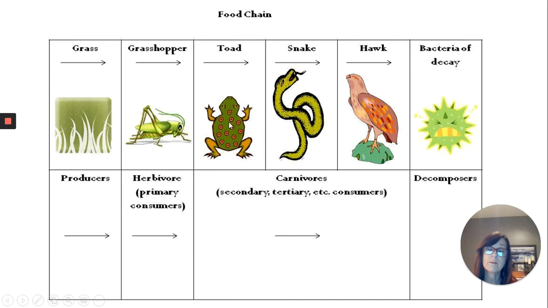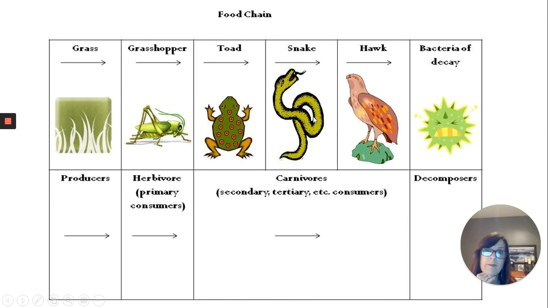The grasshopper might be eaten by the toad. Well, if Mr. Toad here eats a grasshopper, then that's going to make him a secondary consumer. He really doesn't want plant material, although he might eat some. Some of these secondary consumers are omnivores, like a bird might be right here. Well, we know if this were a bird instead of a toad, the bird would eat a grasshopper, but birds would also eat seeds. So your secondary consumers may be omnivores as well.